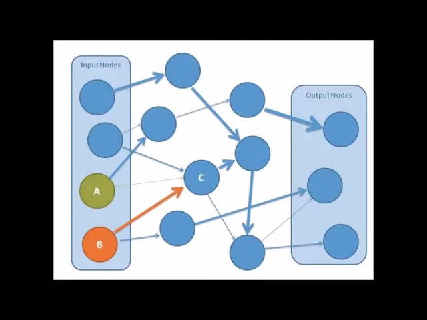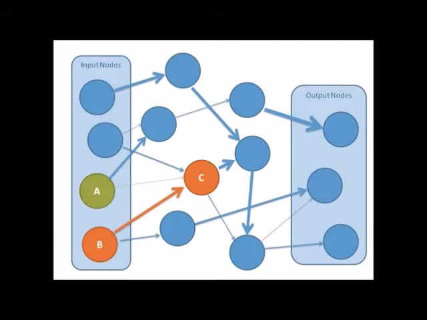Here, nodes A and B have been given the values green and orange, and they try to pass on these values to node C, since they are connected to it. Since the connection weight between B and C is much larger than the connection weight between A and C, node C decides B is more important to it and takes its value.